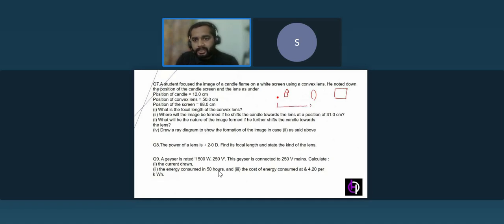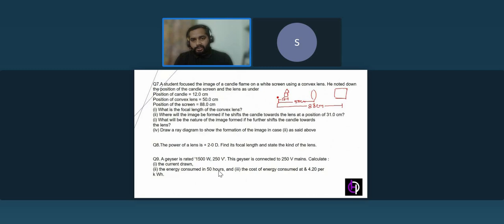The position of the convex lens is 50 centimeters from this point. And the position of the candle is 12 centimeter from the fixed point. What is the focal length of the convex lens? It's asking the focal length.